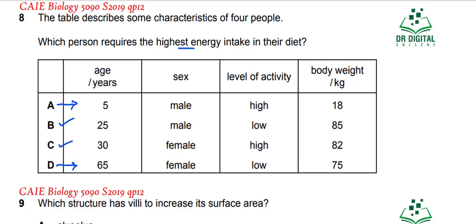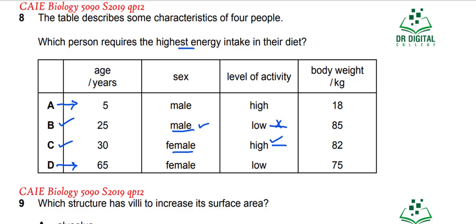Sex, B is male. Males have more muscles, females have more fats. Muscle tissue is overall more active than the fat tissue. So males need more energy. So this might be correct. Level of activity, this is low activity, this is high activity. Male is working at low activity, female is working at high activity. So most probably this is wrong. This can be correct, because when somebody is working more, then a lot more energy is required.